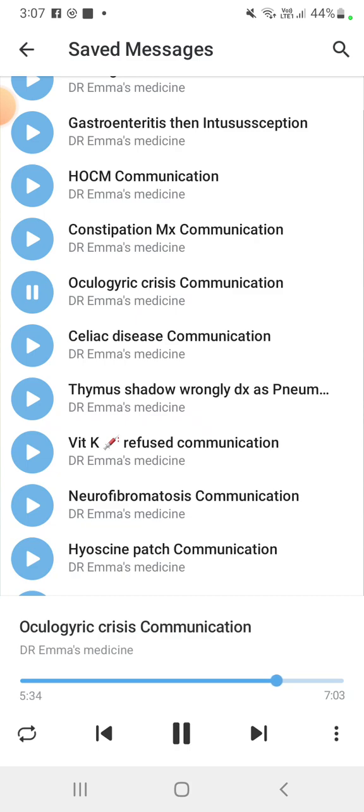What are the investigations we can do? EEG to make sure that it is not a seizure, and MRI to exclude a structural lesion. We involve the ophthalmology and neurology teams, and we provide them the yellow card. So this is oculogyric crisis, which comes also lots of times. It came in 2023 too.